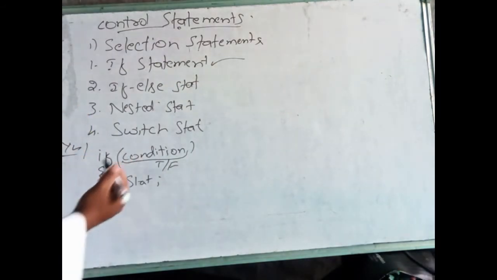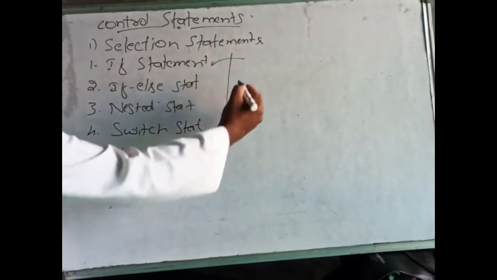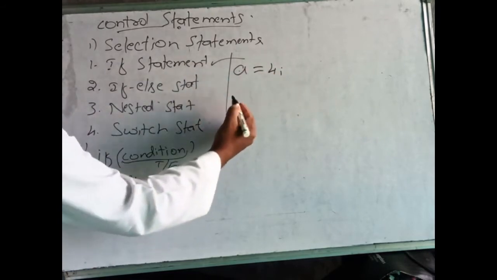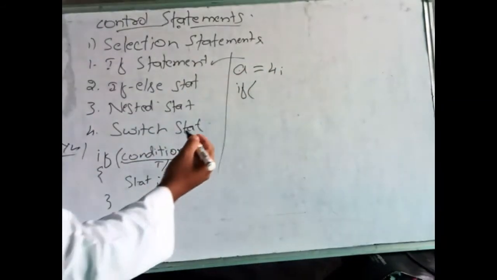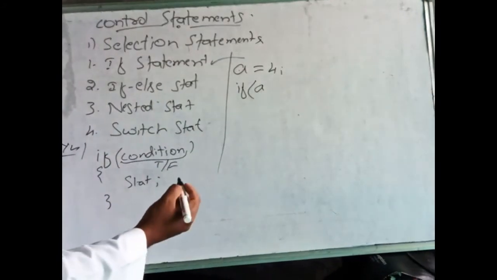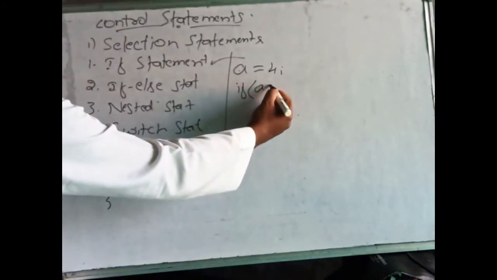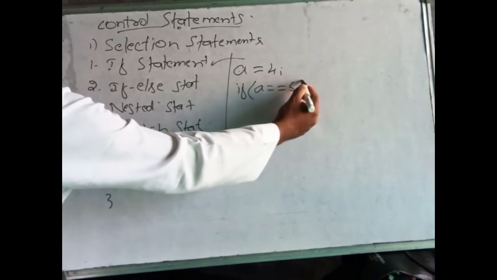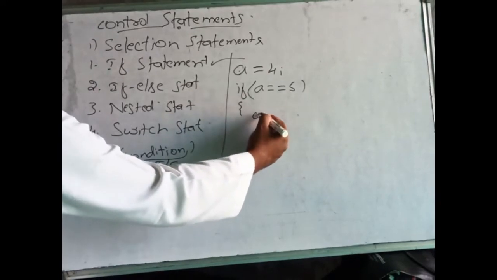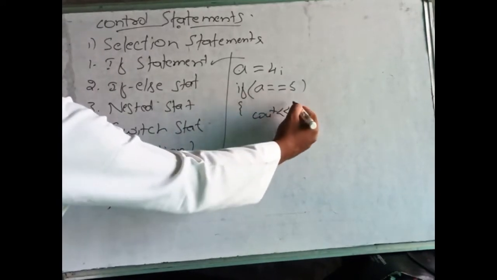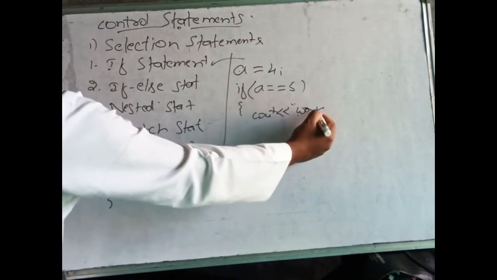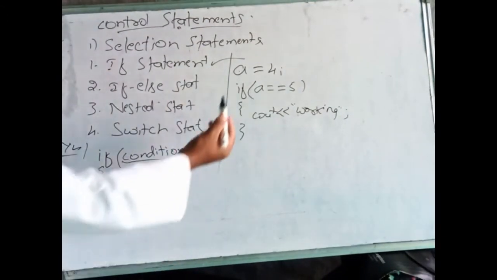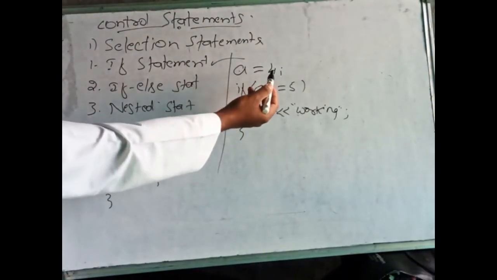We'll see one example here. For example, we give a = 4, and we check the condition if a == 5, then we display some output with cout. Here, we initialize the variable a = 4.